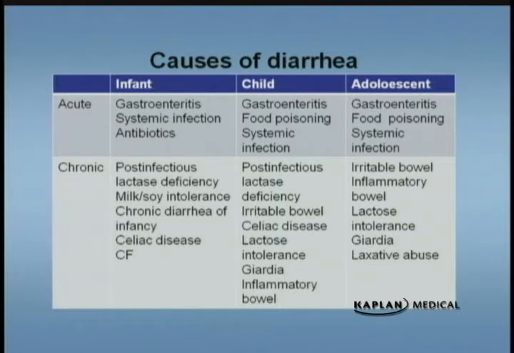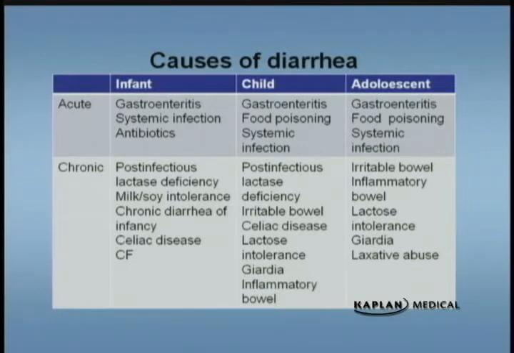In an infant, you also worry about systemic infections. For example, a urinary tract infection can manifest with diarrhea in the infant. And certainly antibiotics can cause diarrhea in any age group because of what they do to normal flora of the gut. In the child, again, gastroenteritis is number one.